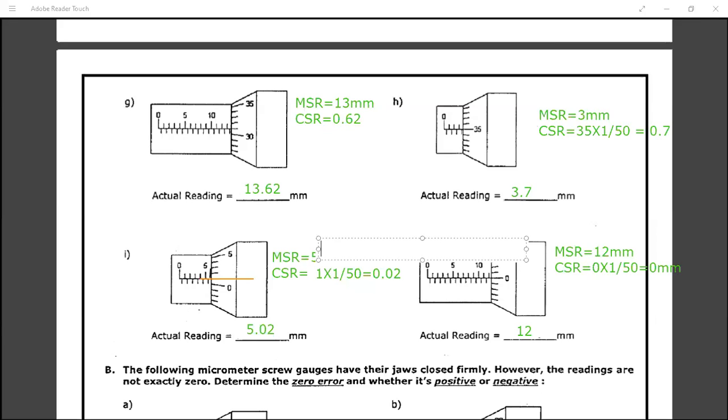Yes, Satvik. What is your doubt? The last one seems to have a zero error because it is not correctly colliding at the end. Which one? The last question. Yeah, it is having some zero error. Yes, Satvik.